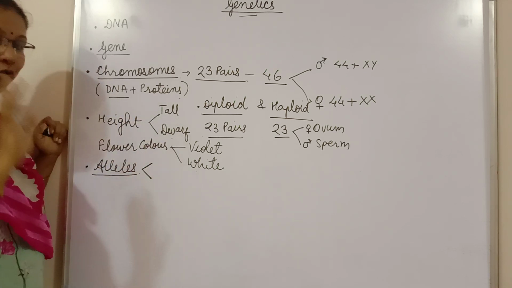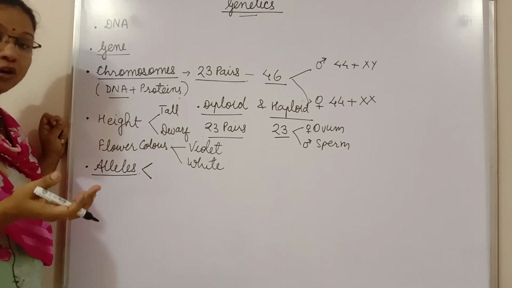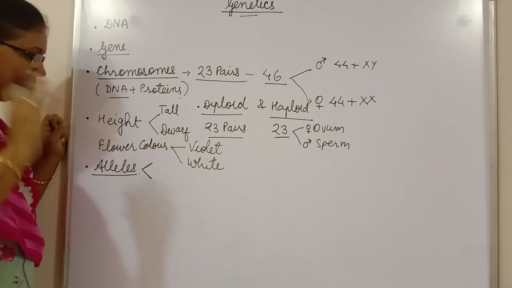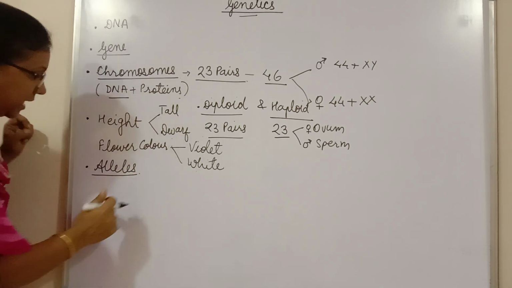Here we are saying that only two alternate forms exist. Afterwards we will see that more than two alleles are also possible. How? That we will see in another lesson. Okay. So alleles.